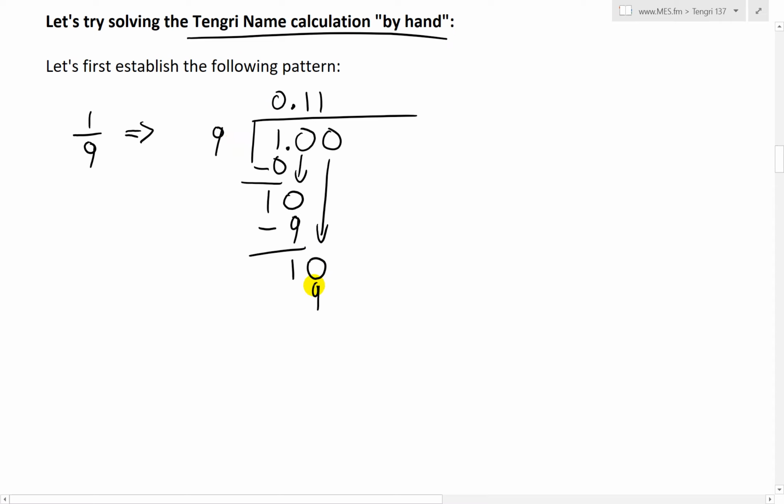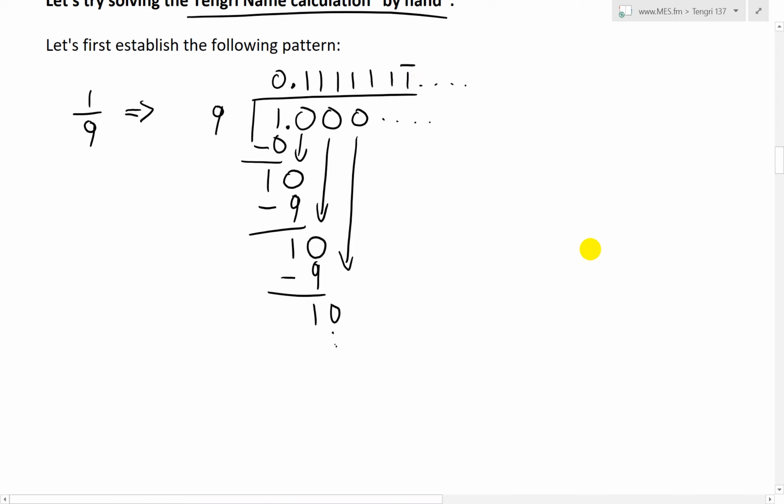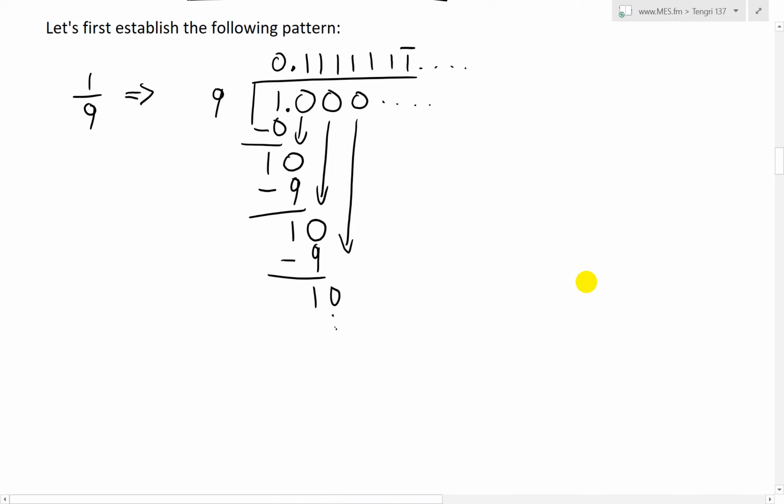1 times 9 is 9. Subtract, we get a 1. We put this down here, we get another 0, etc. So this all becomes 0s, and then 9 goes into 10 once, and etc. You just get 1 1 1 1, and it just repeats on and on forever. So we put the line on top like that, indicating that it's repeating.